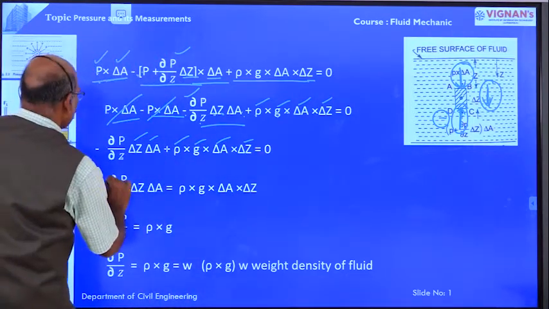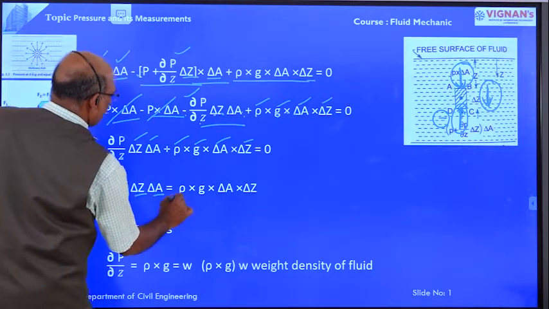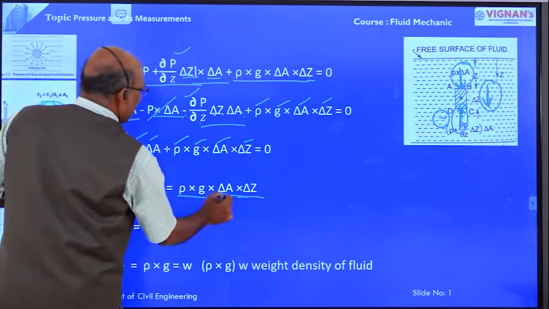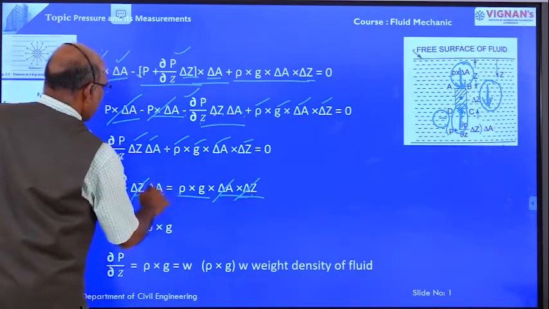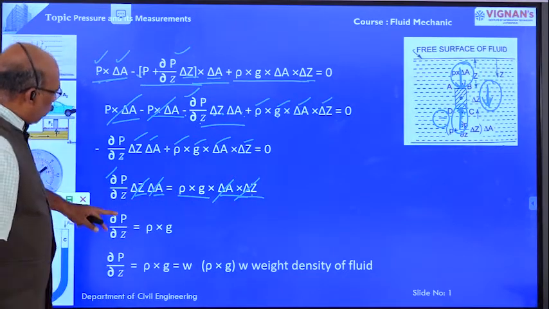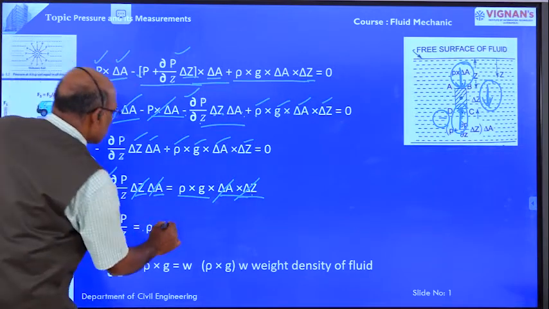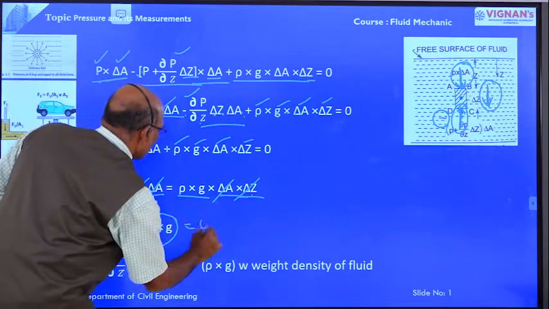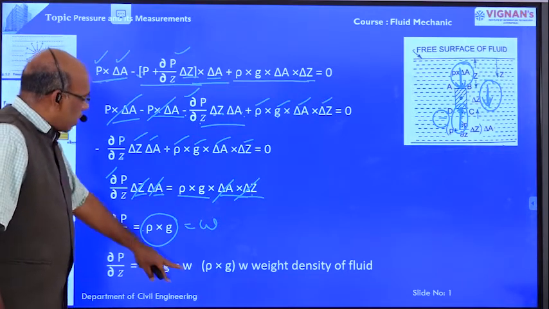Therefore minus dou P by dou Z into delta Z delta A is equal to rho g into delta A delta Z. Delta Z gets cancelled, delta A gets cancelled. Therefore dou P by dou Z is equal to rho g. And rho g is nothing but the unit weight W, right? Dou P by dou Z is equal to rho g, that is also nothing but W.